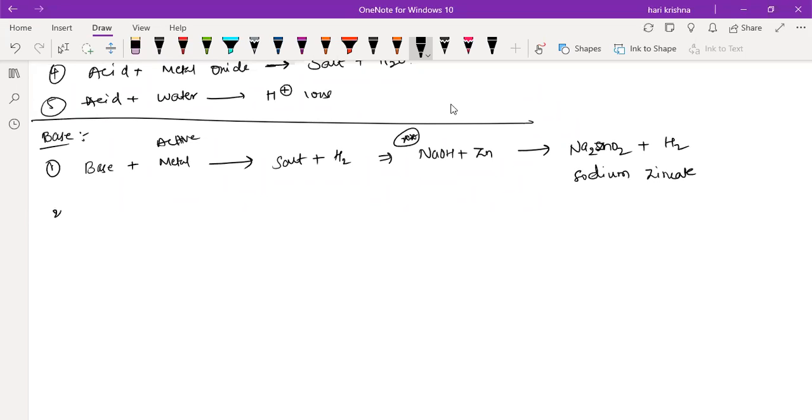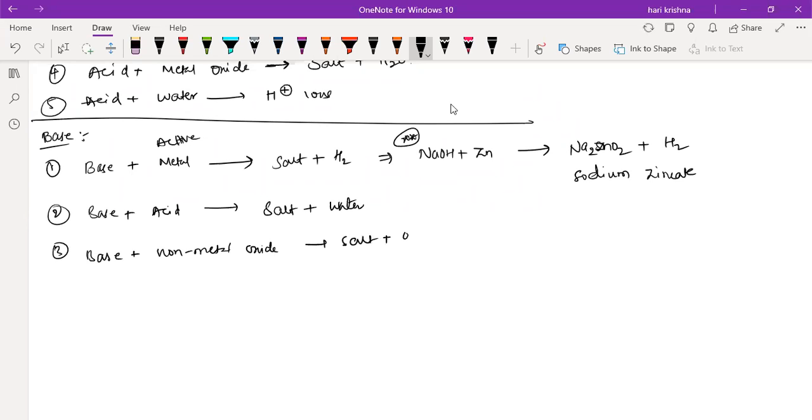Okay, next one. Base plus acid, it's common: salt plus water. Third one, base plus non-metal oxide. Again, salt plus water. What about the remaining students? Nobody is responding.